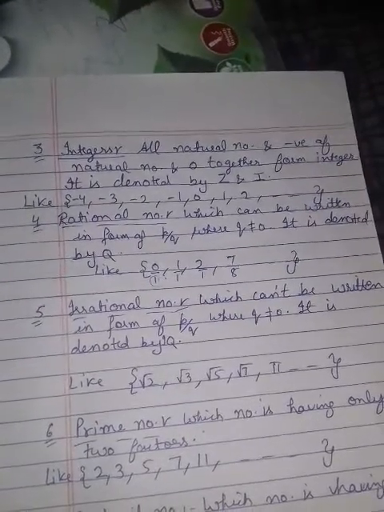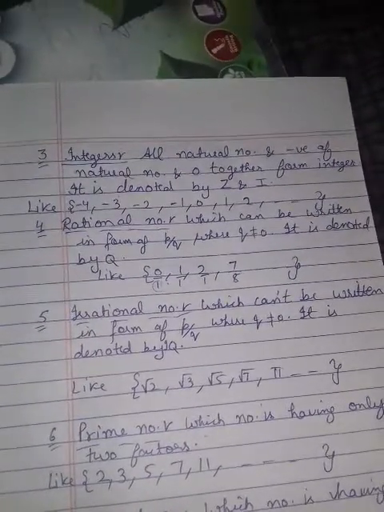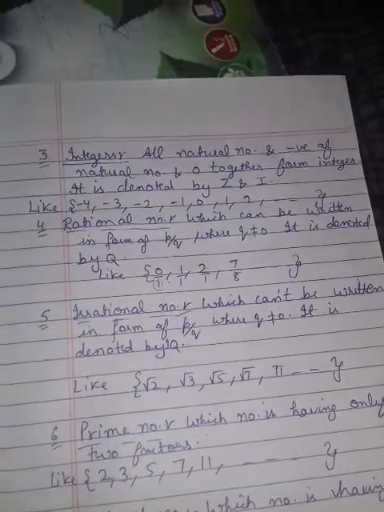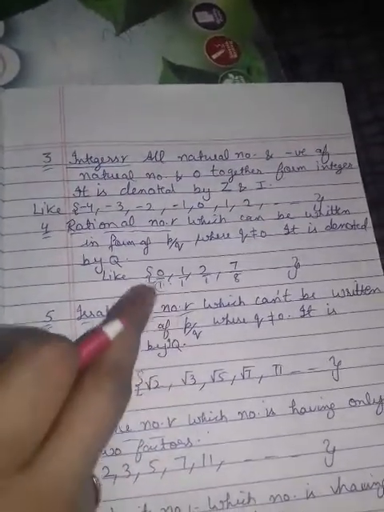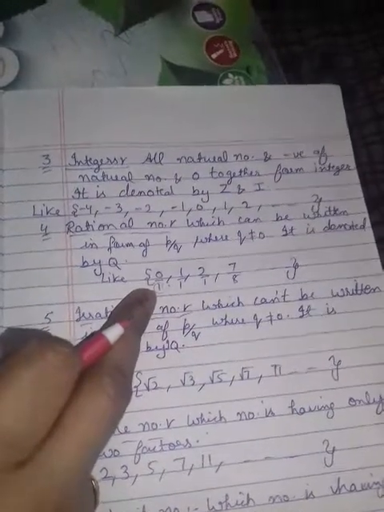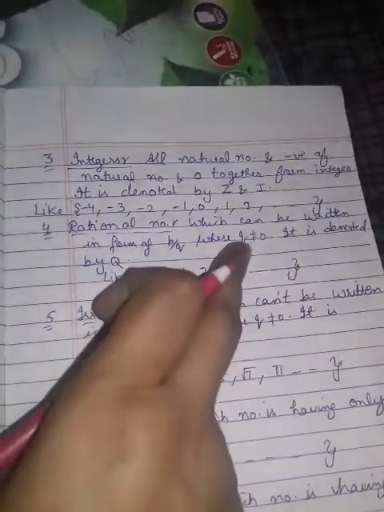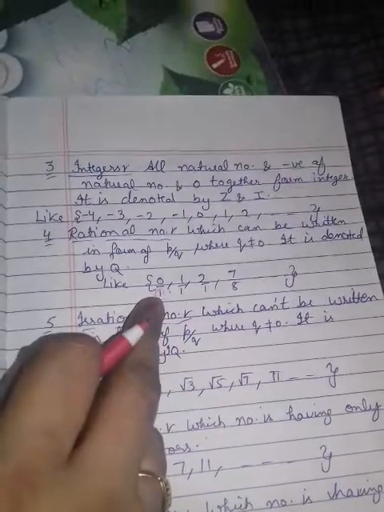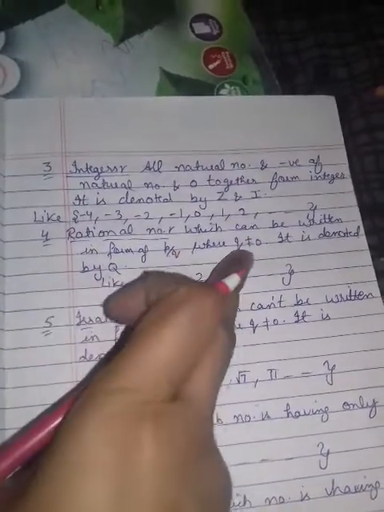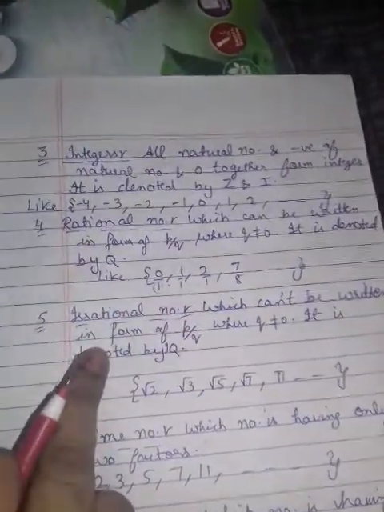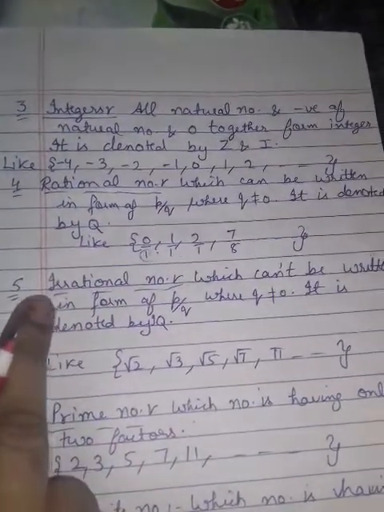And one thing more, is 0 a rational number or not? Yes, 0 is a rational number because we can write 1 in the denominator. So Q is not equal to 0 here. It doesn't matter what P is, but we don't want Q as 0. So 0 is a rational number.